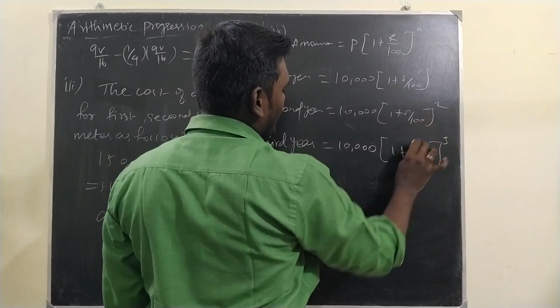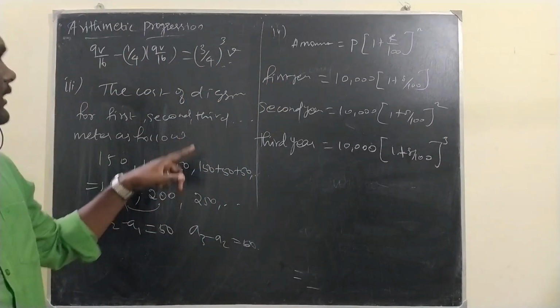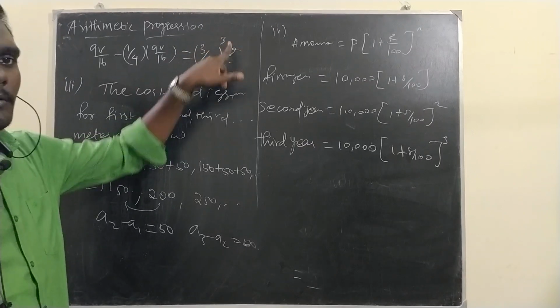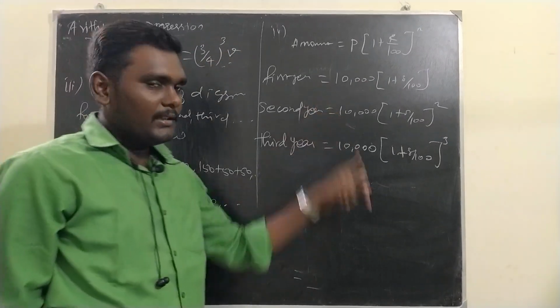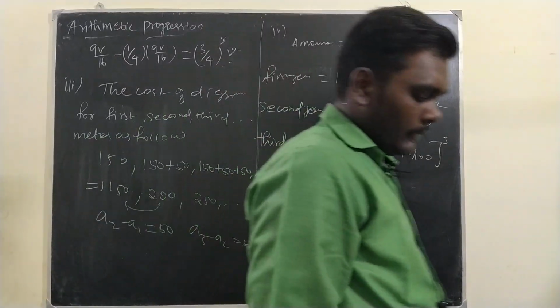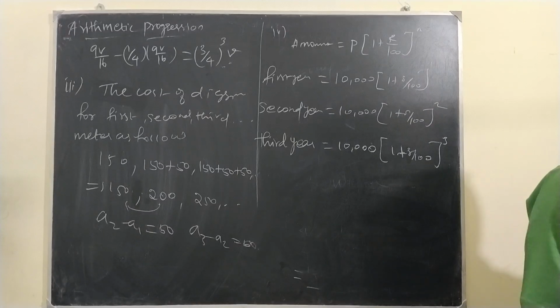Does it look like it forms an AP? Why I am saying confidently: see, 3 by 4 whole square, 3 by 4 whole cube, some particular quantity is multiplied. Same like this, it is not an AP. Got it? Now look at the second question that you are going to work out right now. A is given, D is given. You are going to write the arithmetic progression. Come on, A is 10, D is 10. What is the AP?